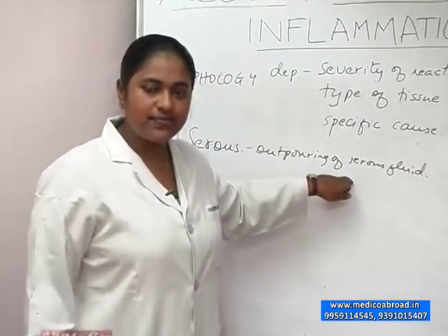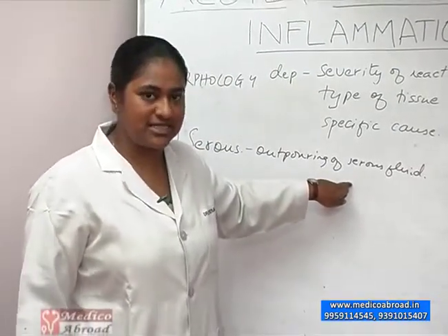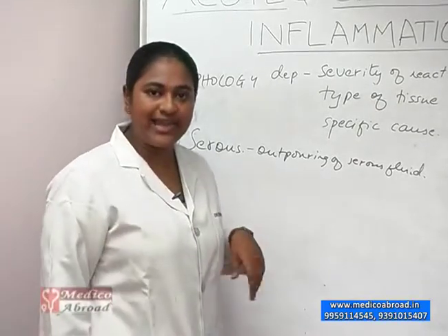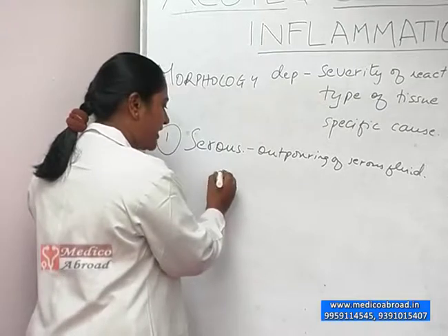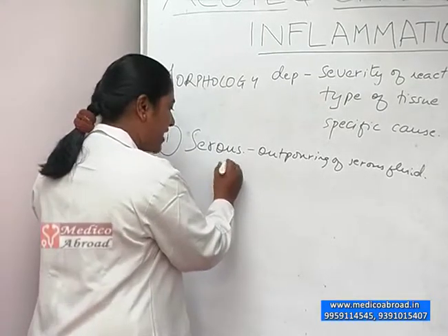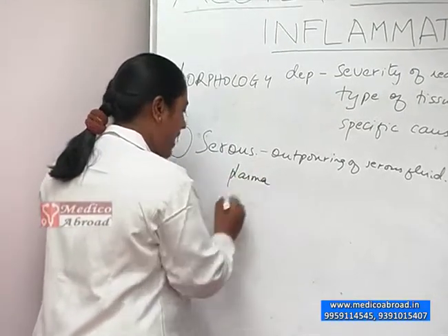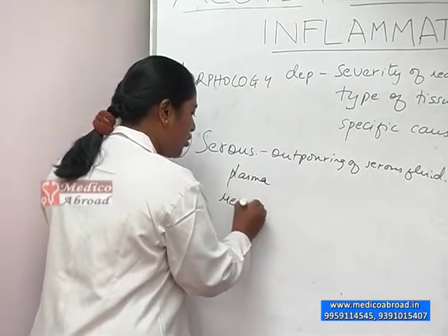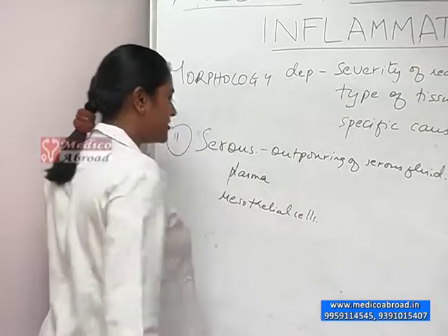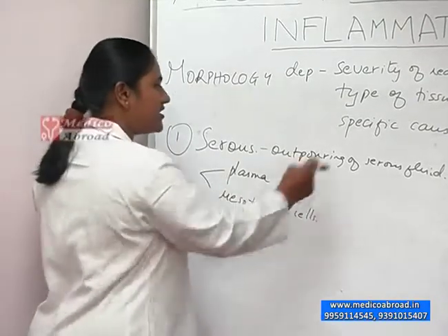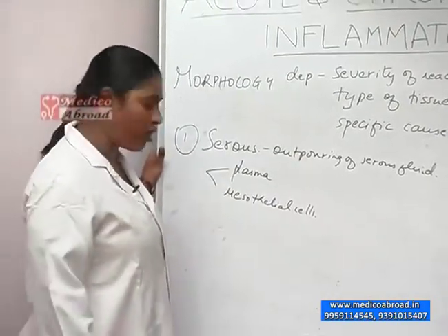This occurs especially in extremities and also in lining membranes. This serous fluid is derived from plasma and mesothelial cells. This is where this serous fluid is derived from.